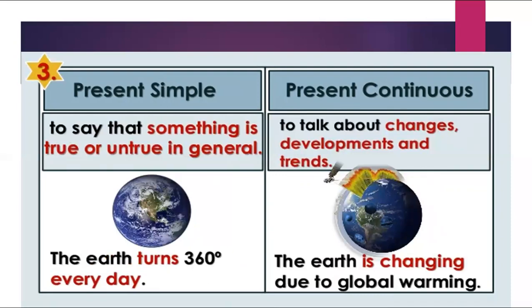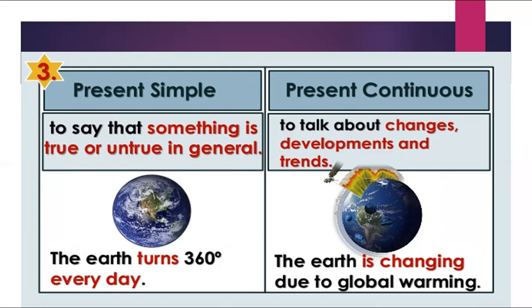The third one: in present simple is to say that something is true or untrue in general. When I say the earth turns 360 every day. When I say the sun rises from the east, it's true, it's a fact. But in present continuous, you're going to talk about changes, developments, and trends.